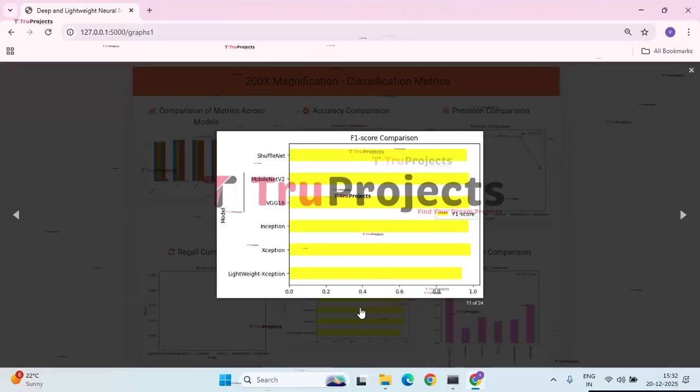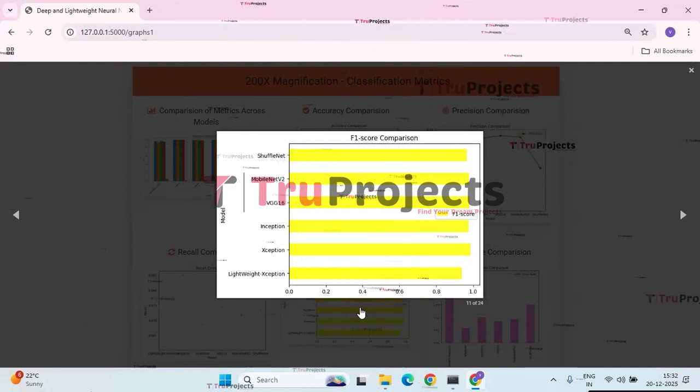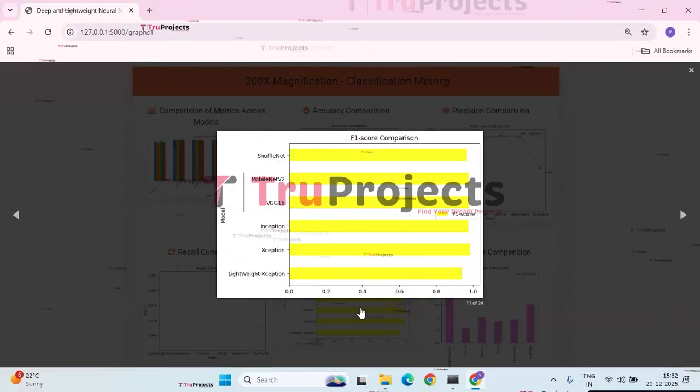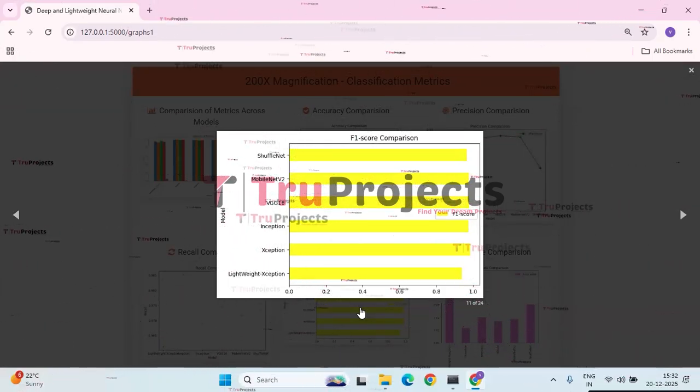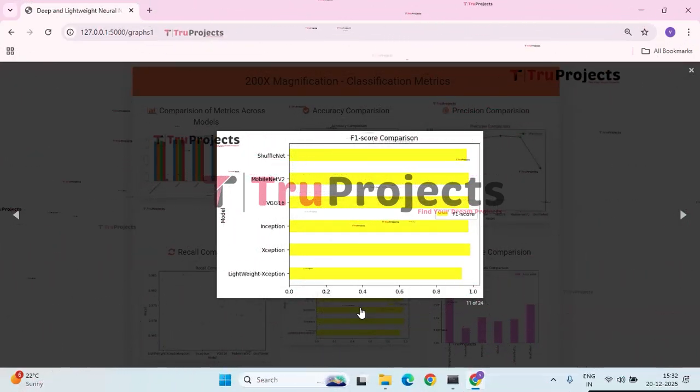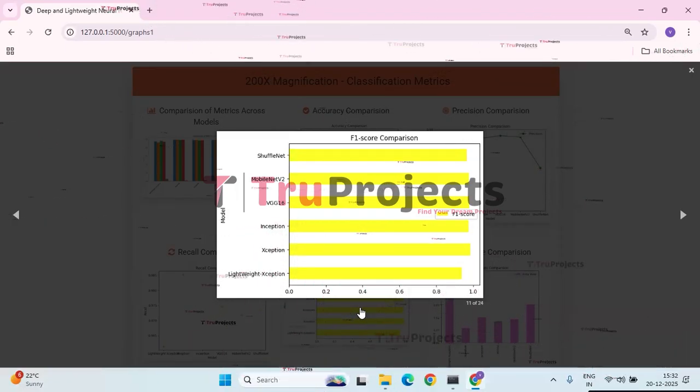Next, we have F1 score comparison graph. This graph compares F1 score of 6 deep learning models using a horizontal bar chart. All models achieve higher performance with F1 scores roughly between 0.93 and 0.99. Inception, Xception and VGG16 show the highest F1 scores while lightweight Xception is slightly lower.